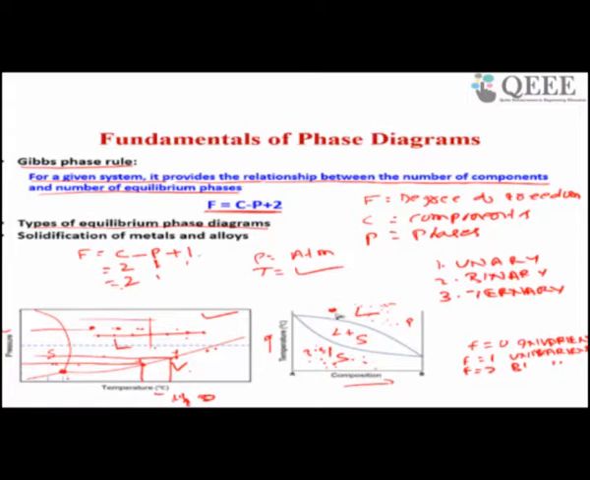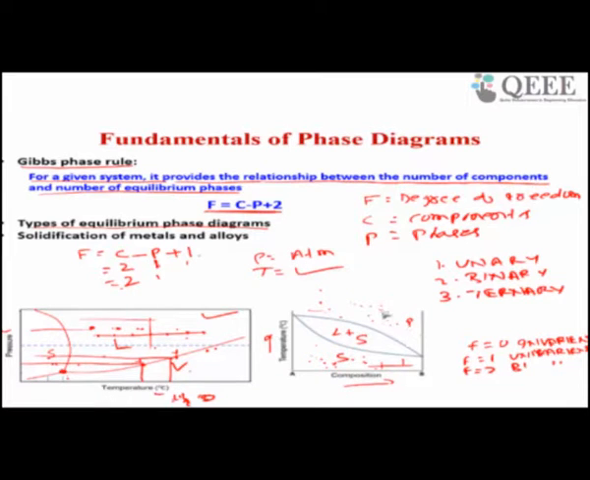In this composition, you have freedom to vary the temperature, and at different compositions you will still get the same liquid phase. Similarly here, you have freedom on composition as well as temperature, because the degree of freedom is 2.